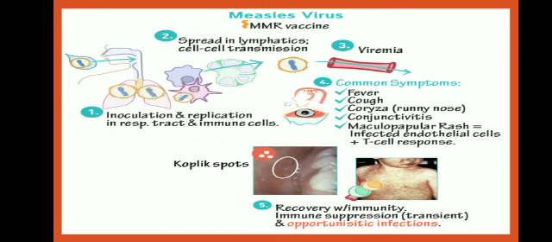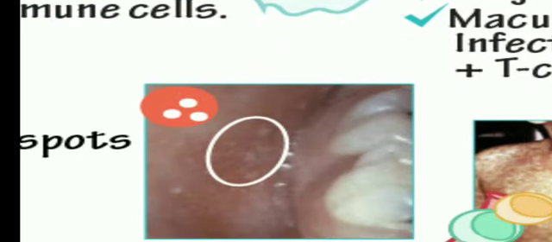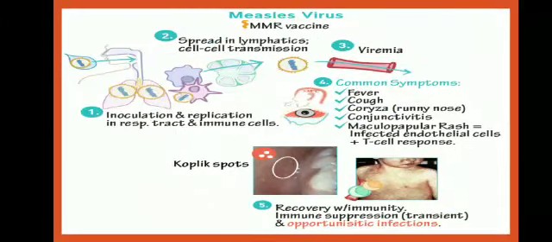A few common symptoms you can see are fever, cough, runny nose, conjunctivitis, maculopapular rash, and Koplik spots. These are the Koplik spots, these white sand-like spots on the buccal mucosa. And recovery: when the patient recovers, he will be immune to this. Okay, lifelong immunity will be provided to him.